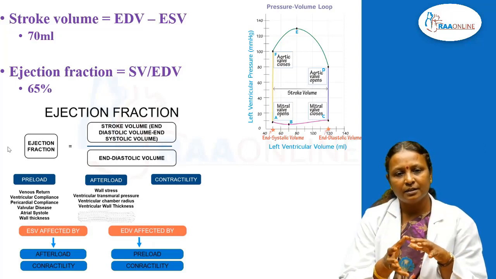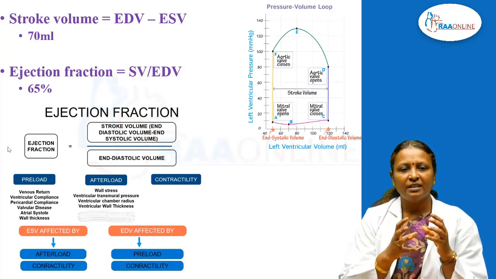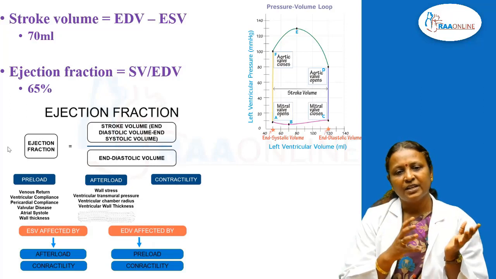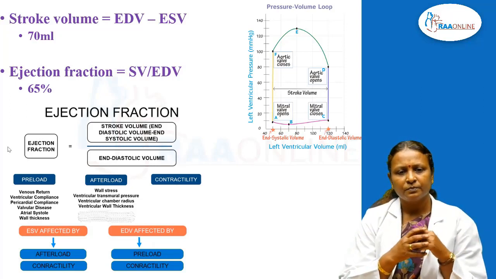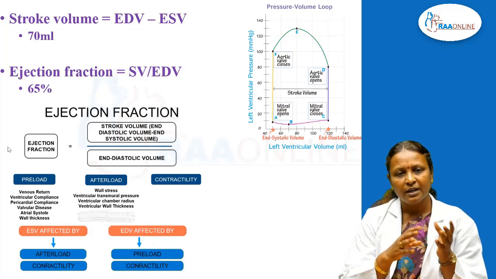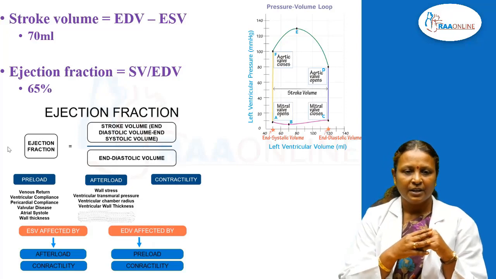Whenever the venous return is more, the preload will be more, and the ejection fraction will be more. When the ventricle is more compliant, it is able to accommodate more blood, and the ejection fraction will be more. If the ventricle is stiff, it is not able to accommodate more blood, the preload is going to be less, and the ejection fraction also will be less.